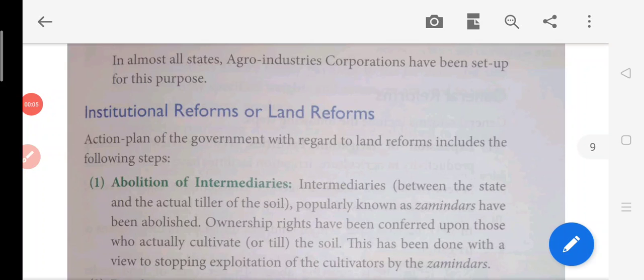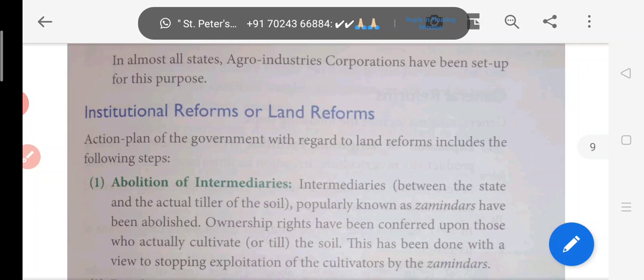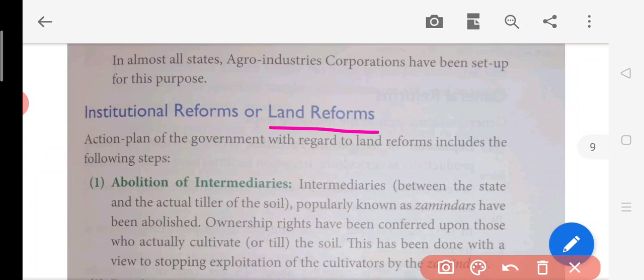Hello students, now we are going to continue our lecture of chapter 3 of Indian Economic Development, that is the features and problems of agriculture. Now here you can see that the next topic is land reforms. So here the first point will be abolition of the intermediaries. Basically this was the action plan of the government in which they made certain changes. Reforms are nothing but the changes which are made regarding the land issues. So first is abolition of the intermediaries.